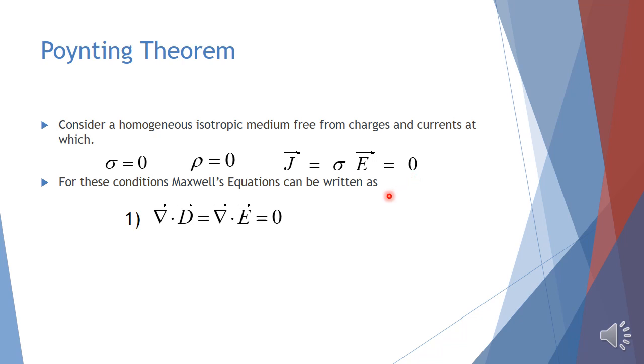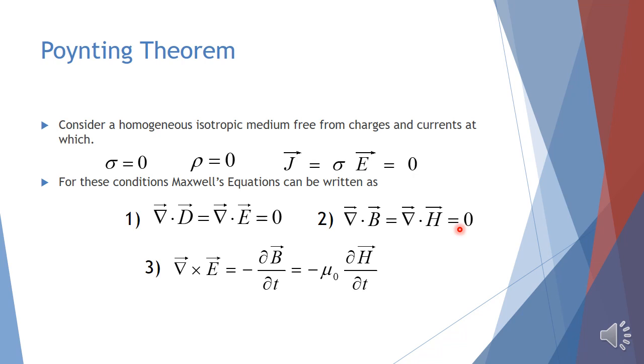if you apply these conditions to Maxwell's equations, the first equation becomes div D = div E = 0. You know that the first equation is div D = rho, but rho is 0. As rho is 0, div D will be equal to 0, and this is the first Maxwell's equation. The same conditions applied to the second Maxwell's equation, div B = 0. As B equals mu times H, divergence of H is also equal to 0.